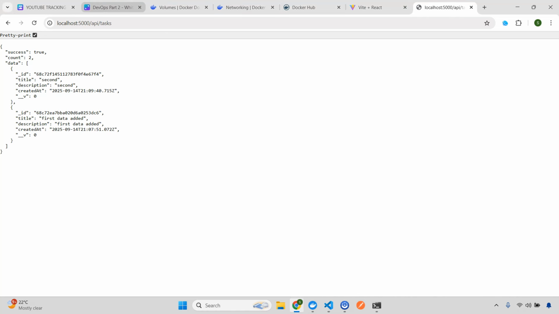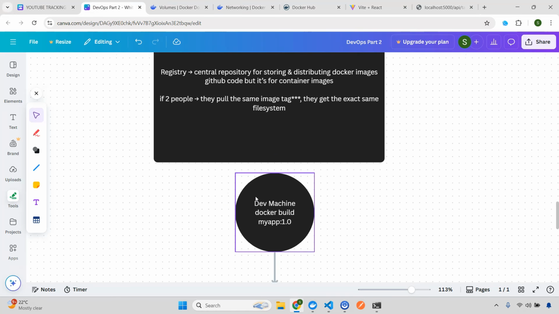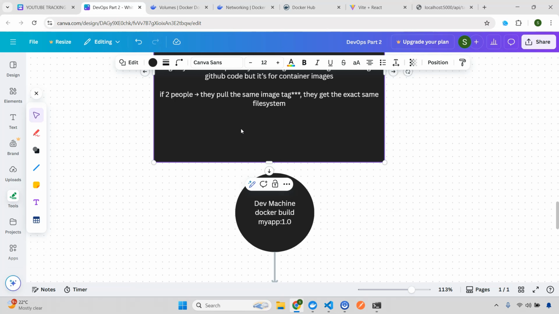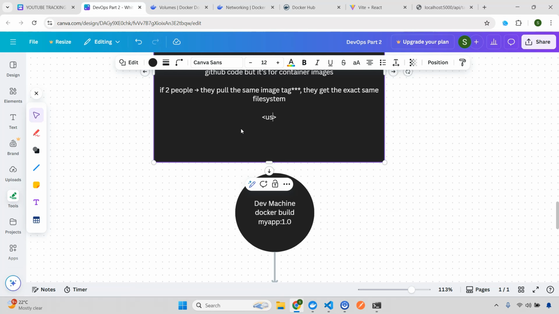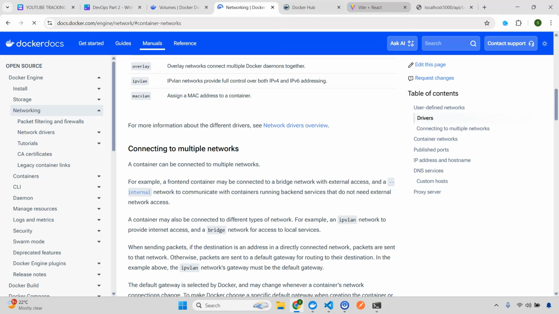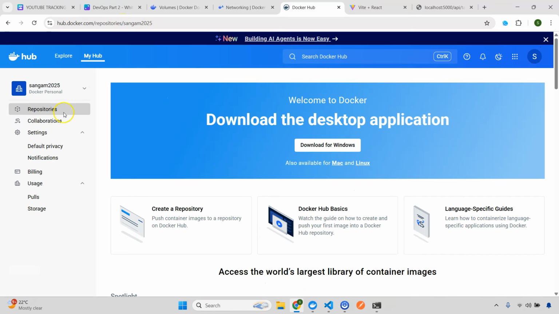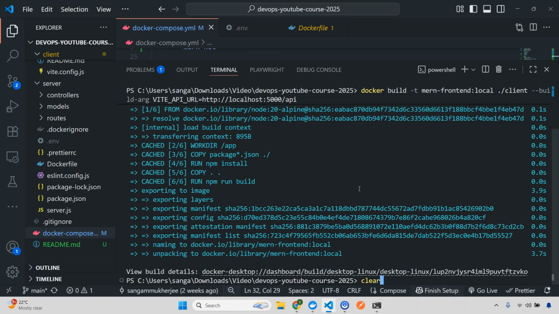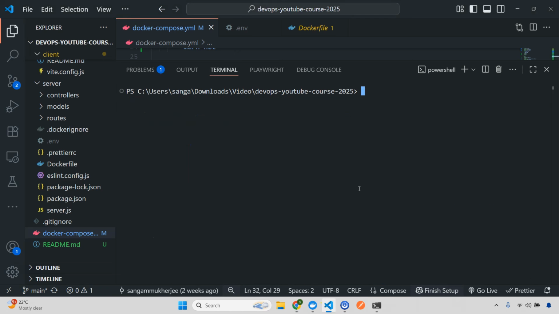So if I go here, I'll just quickly show you. It will be like this: your username, then your repo, let's say repo here, and then your version, something like that. But where you'll get the username, I already mentioned, you'll get your username here. This is actually my username, Sangam2025. Once you create the account, you'll be able to get it. So clear this.